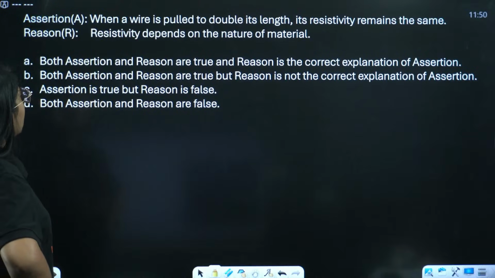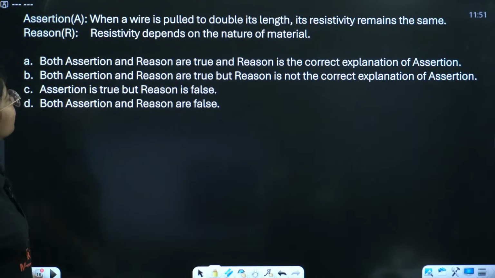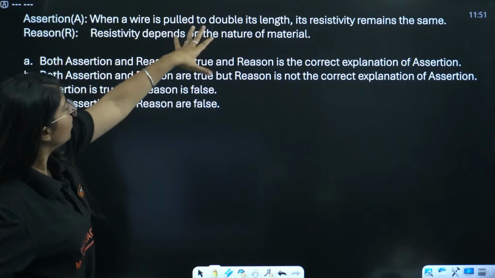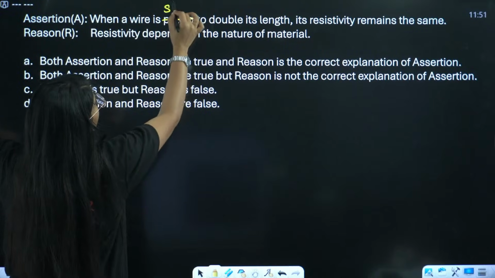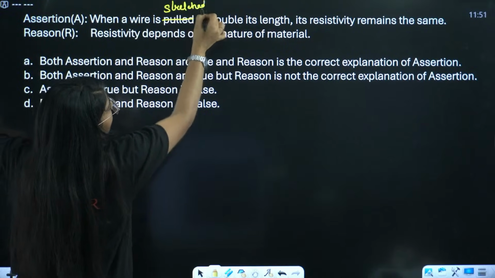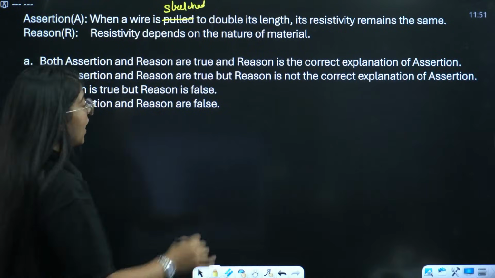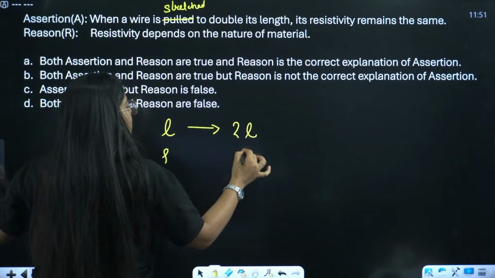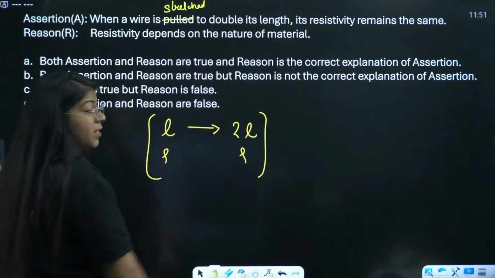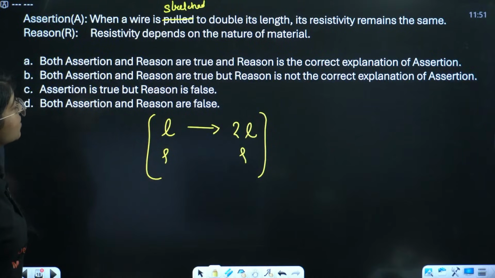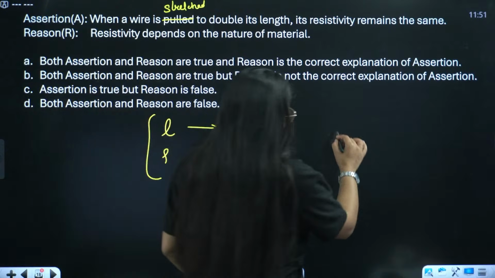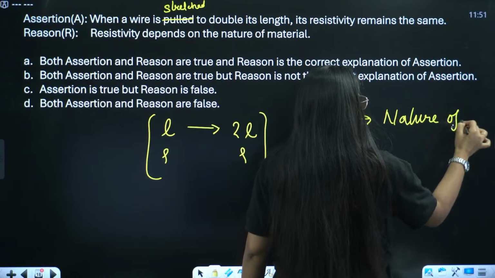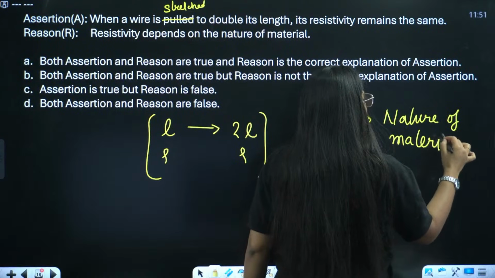Okay, done. Next question says when a wire is stretched to double its length, its resistivity remains the same. The length becomes double. Will its resistivity change or not? They are saying its resistivity remains the same. Is it correct or not? The reason is resistivity depends on the nature of material. Is it correct or not?